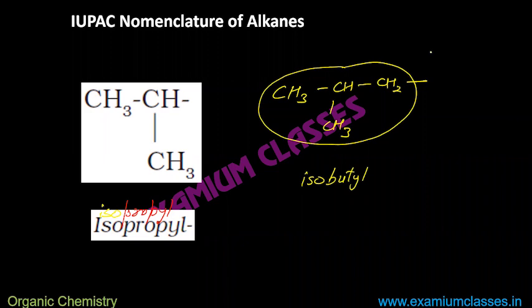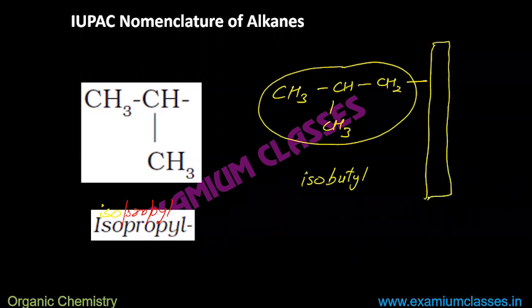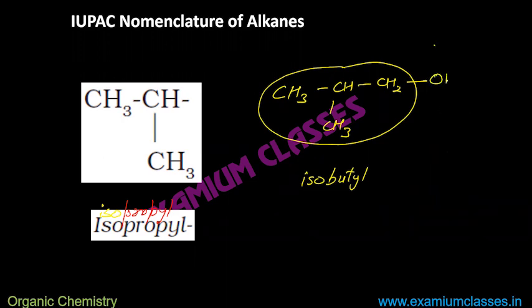If this group is attached to any other main chain, connected on the side, then it will be named as isobutyl. Or maybe something else is connected, say here OH is there. I will say isobutyl alcohol.